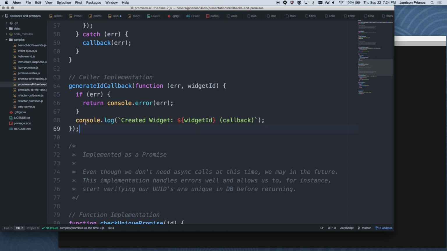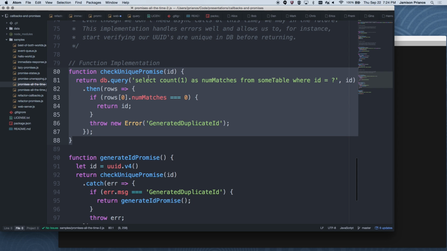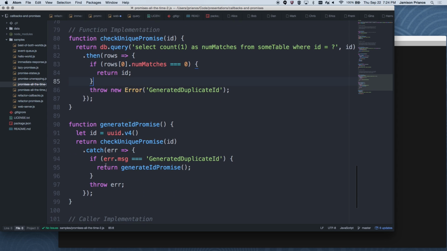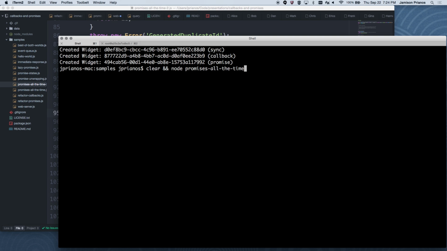So all of the rest of the code has no idea that we've added this asynchronous step to our code. Promise, same thing. I've created a promise function that checks that same unique value. Same thing here where we make the recursive call if it comes up as a collision. Caller implementation isn't changed from before. So run those. And I've created a widget with a callback and a promise. The other one just had to throw an error because we have no way of extending that without changing the calling function.